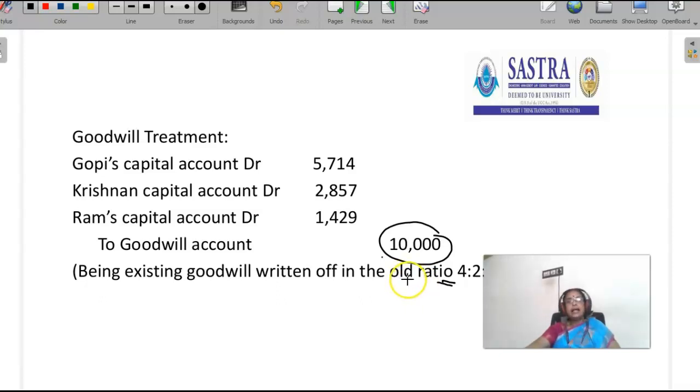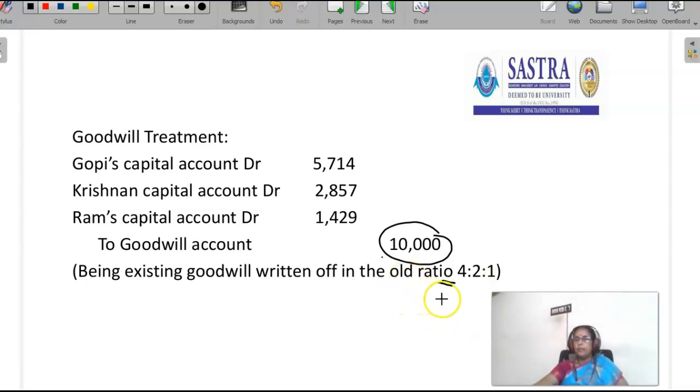As per AS 10 norms, only purchased goodwill will appear in the books. We are here assuming that the goodwill is not purchased, and so the goodwill which is in the book should be written off in the old ratio 4:2:1.